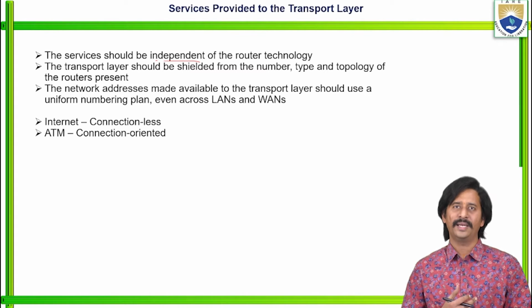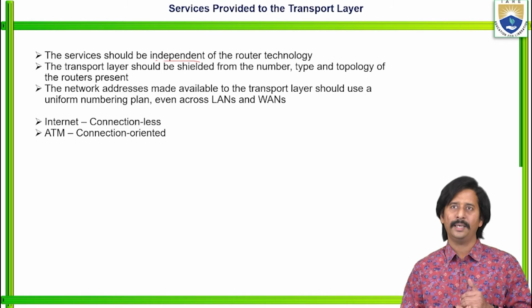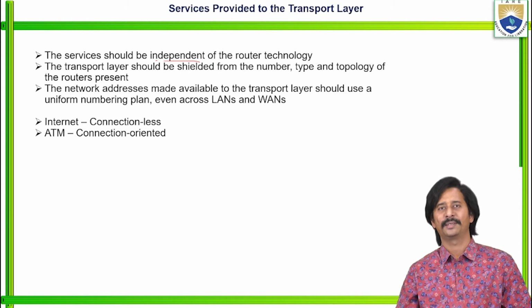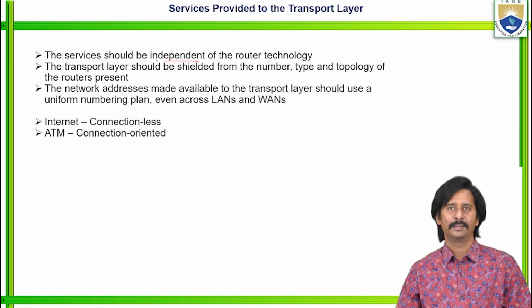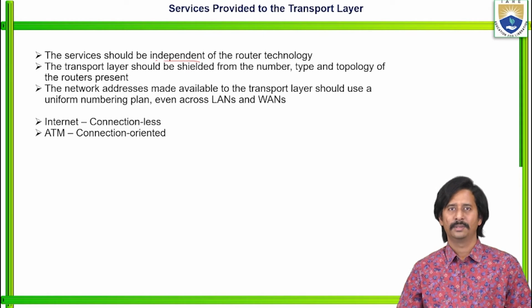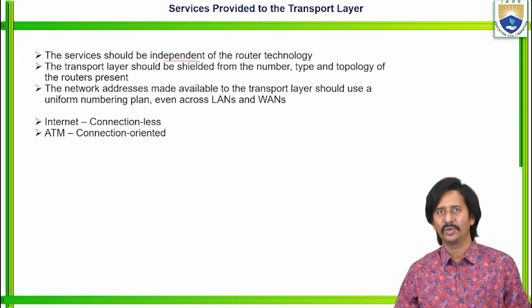Then the next service: the transport layer should be shielded from the number, the type and the topology of the routers present. Right? So the transport layer should be shielded from the number of routers present in that particular application, the type of that particular router, and the topology of that particular router. You know, topology, whether it follows star topology, ring topology, or mesh topology.